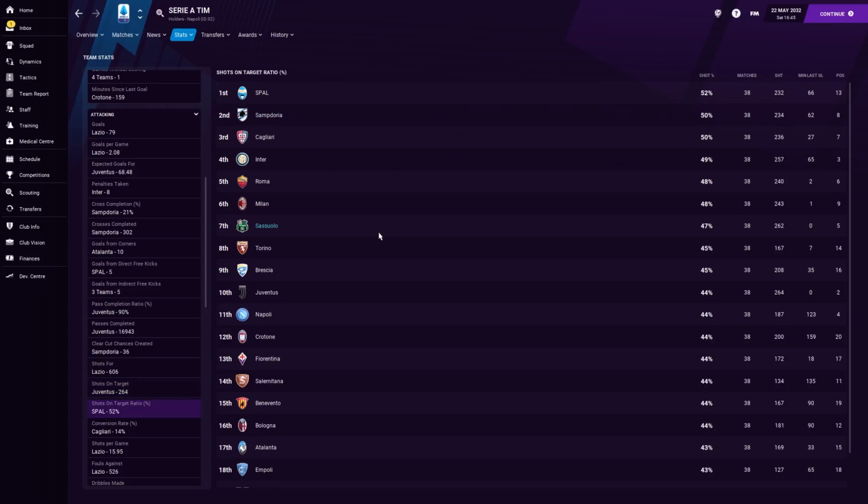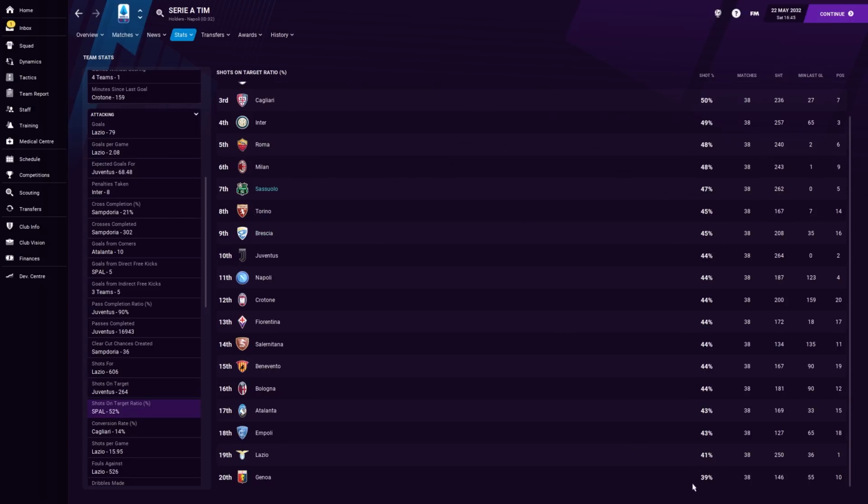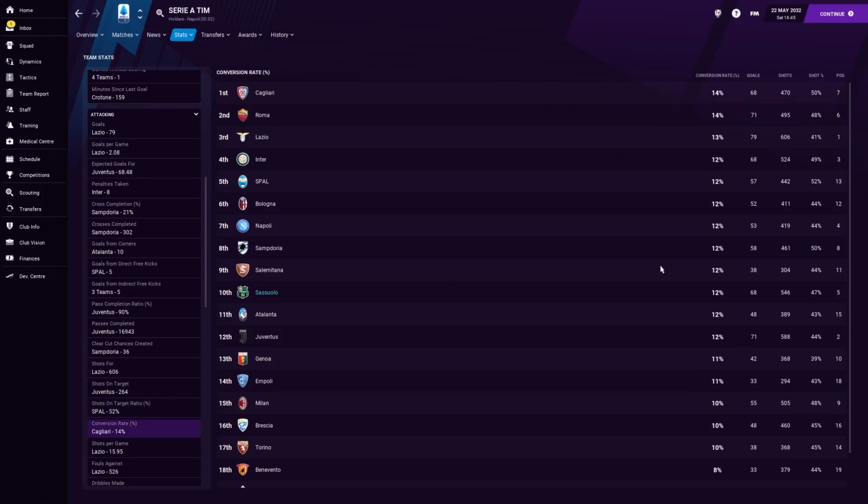And that makes me think that if we could just work on the finishing a little bit, then, hey, there's definitely something there. Shots on target ratio is still one of the better ones, in fairness. It's right up there. I mean, Genoa really have struggled. Our conversion rate is one of the things that we have suffered a little bit from this season, and you've seen that in a lot of our missed chances going through on goal.